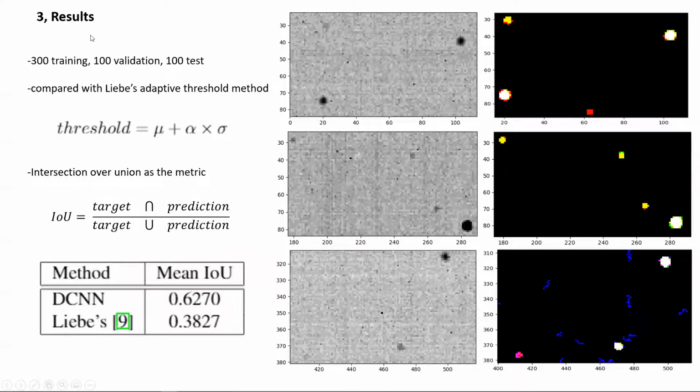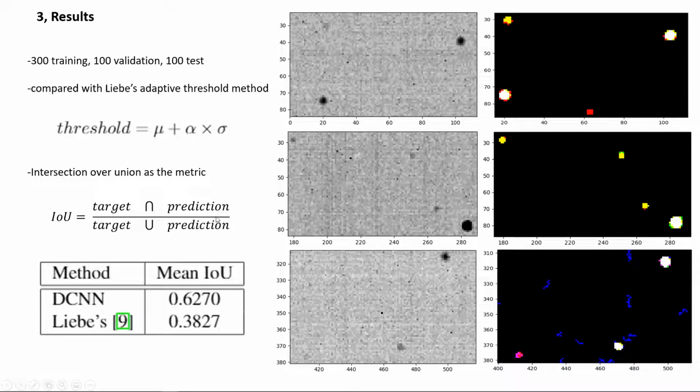Now let's look at the experimental result. 300 images are used for training, 100 for validation, and 100 for testing. A common adaptive threshold method is also implemented to generate a segmentation map as a comparison. The intersection over union is used as the metric to evaluate the performance. The performance of both methods on the 100 test images is shown here. The DCNN, Deep Convolutional Neural Network method, outperforms the adaptive threshold method by a large margin.